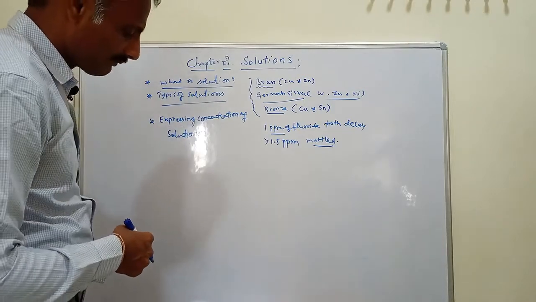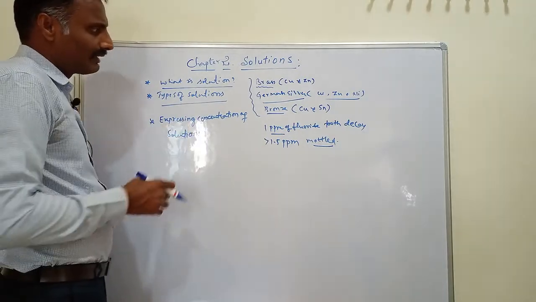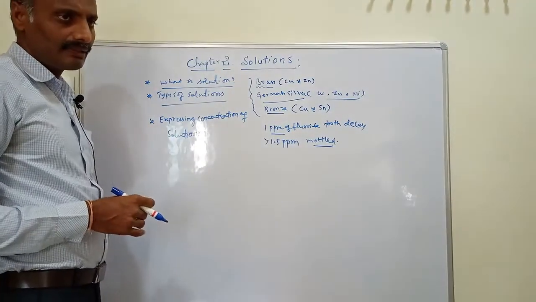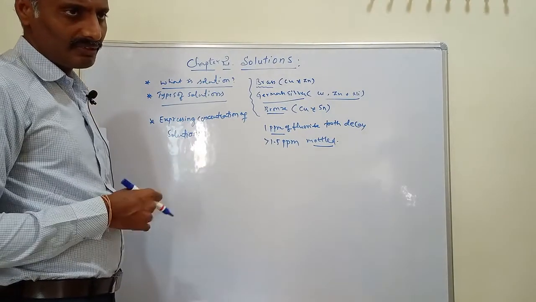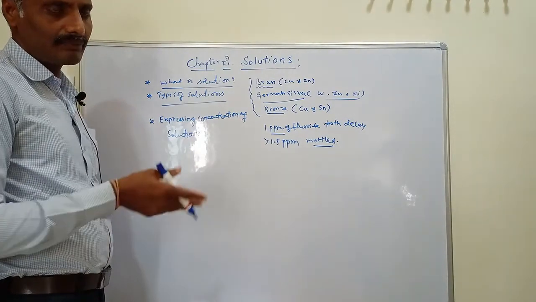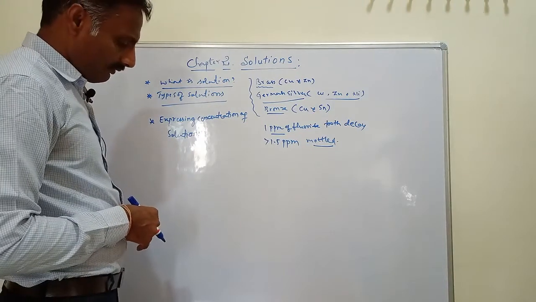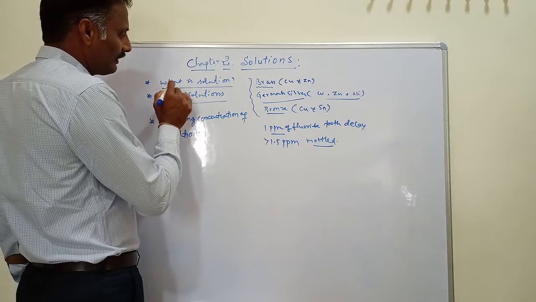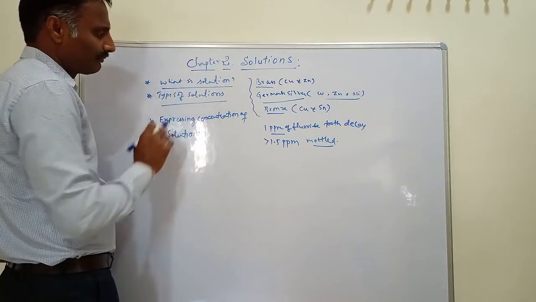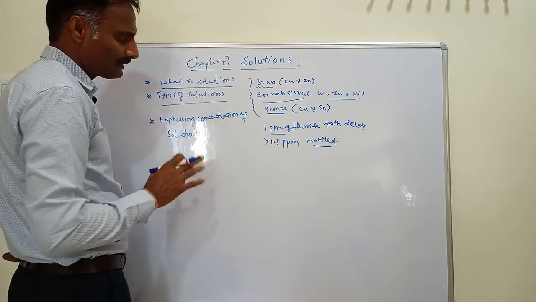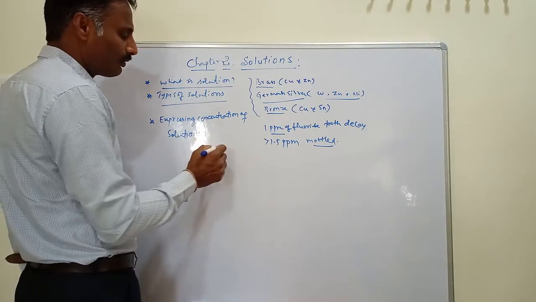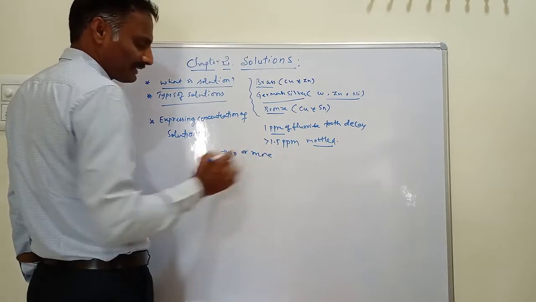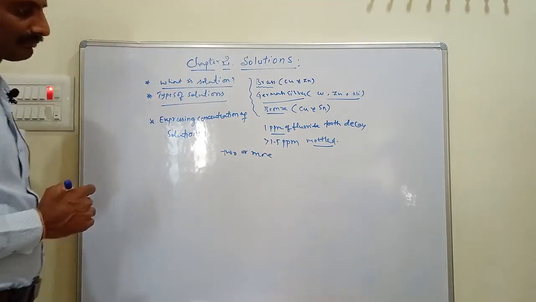In the solutions chapter, we mainly discuss solids dissolved in liquids, and also gases in liquids. And what is a solution? A solution is a homogeneous mixture of two or more components.